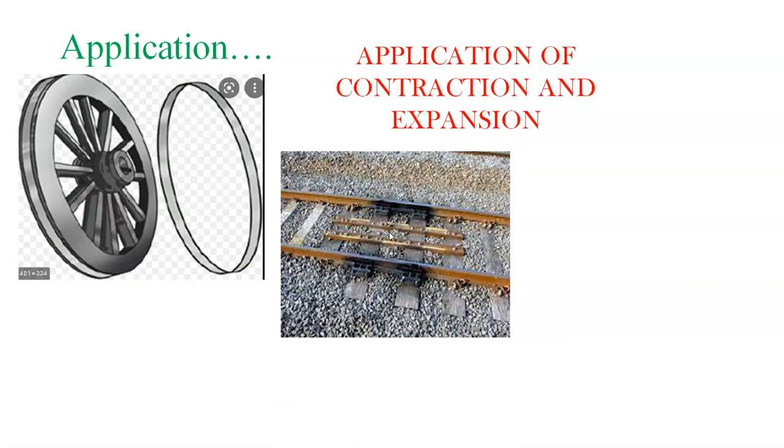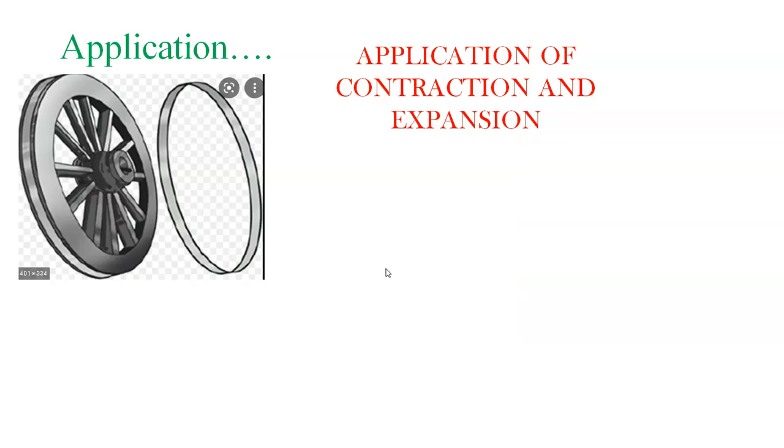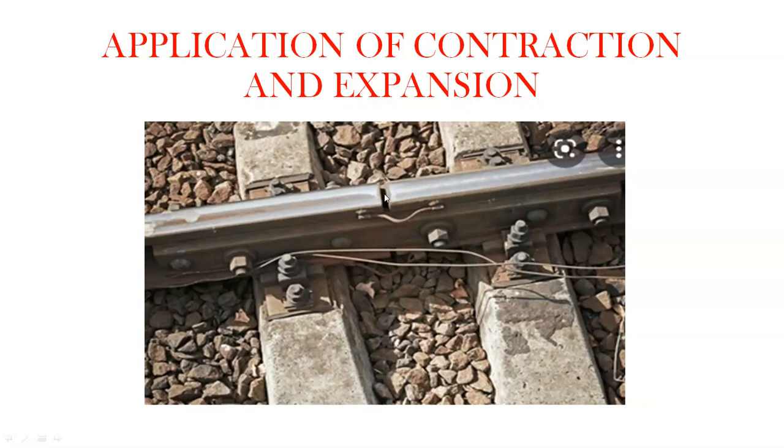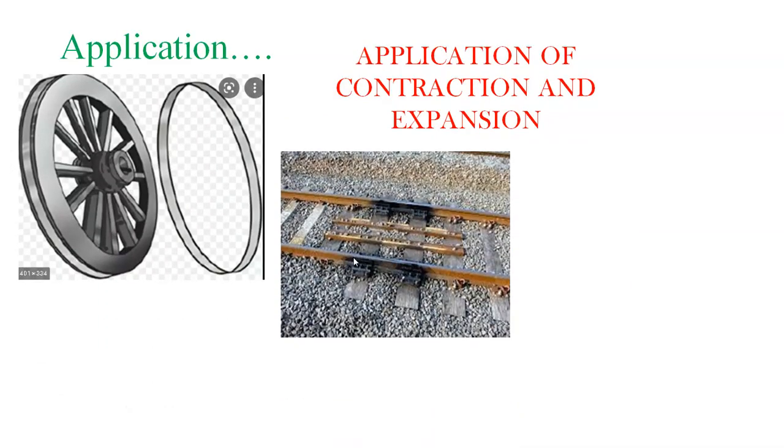Next application we will see is the railway track. This is a rail track. Here you can see some of the gaps. One second, I'll show you. So here you can see some of the gaps. As you heat this iron, the metal will expand and it will join. So here also you can see an application of contraction and expansion. The gaps provide space for expansion, right? So on heating, the iron rail expands.